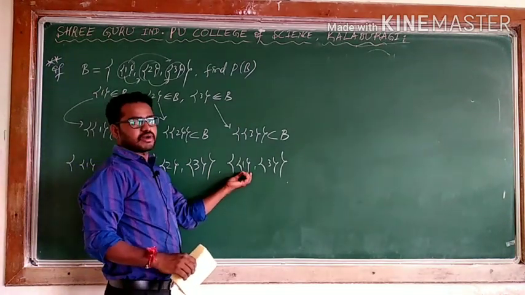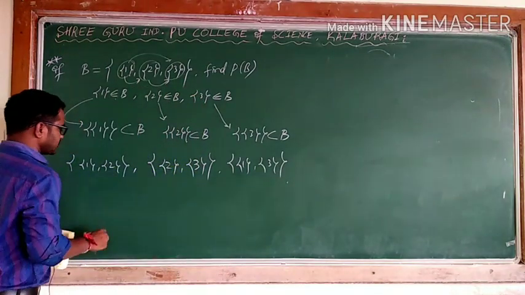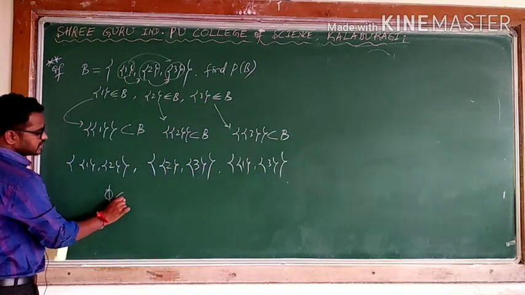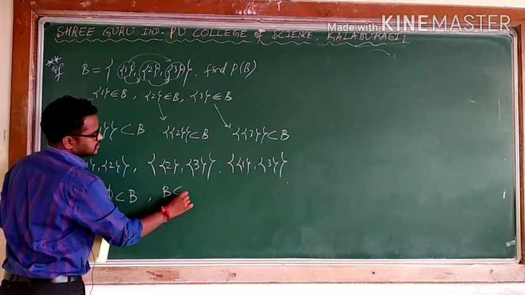And {1, 3} is again a subset of this. Then I can say the empty set is always a subset of every set B, and B is a subset of itself.